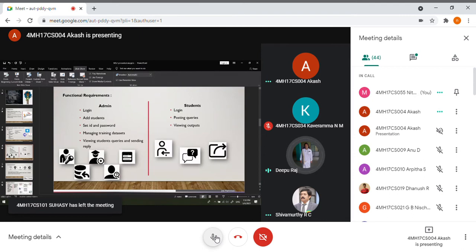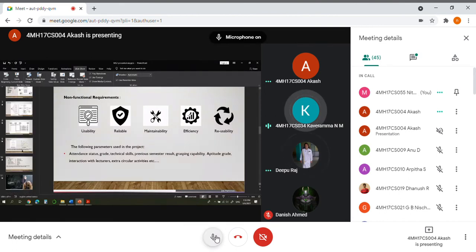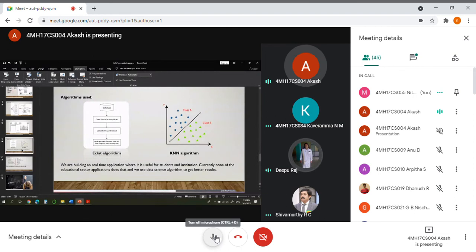Why are you specific about the KNN algorithm? There are many other algorithms, but still you prefer it. It is faster. KNN is faster than other algorithms. And the ECLAT algorithm, why are you specific about that? Is there no alternative for that? So there are alternatives for the ECLAT algorithm, but we find this is the best because it is used in e-commerce applications, and also in all the educational or database projects, and therefore we chose the ECLAT algorithm, as we are using many parameters.